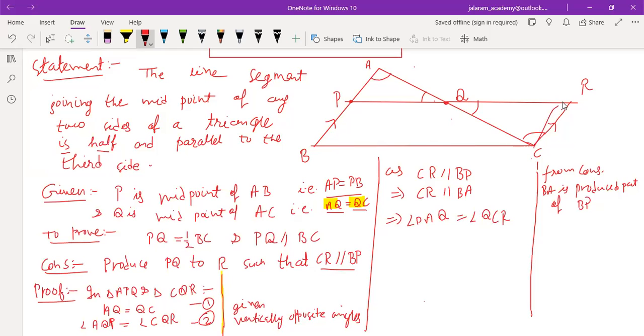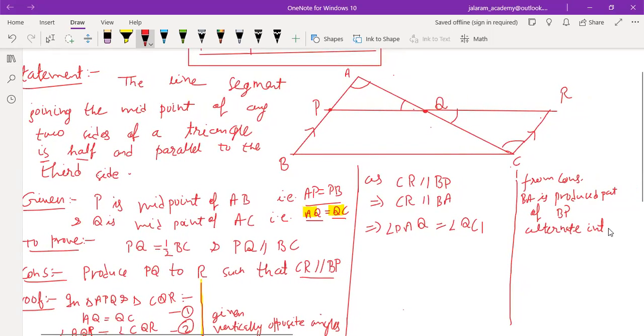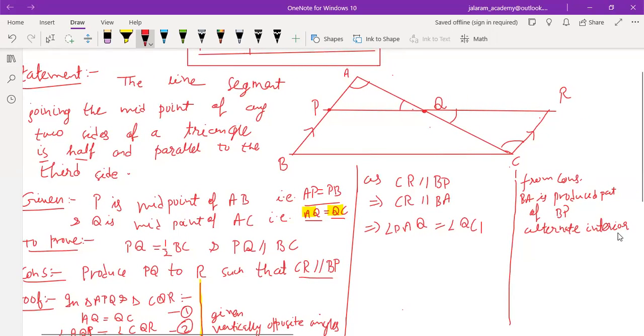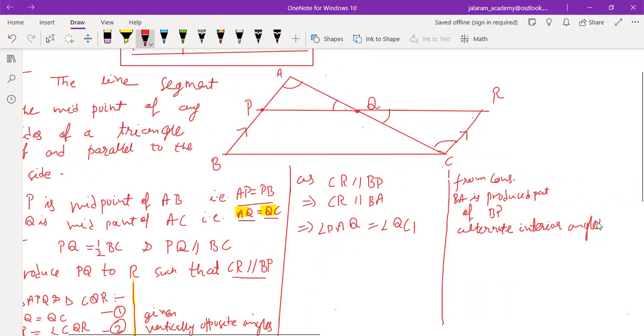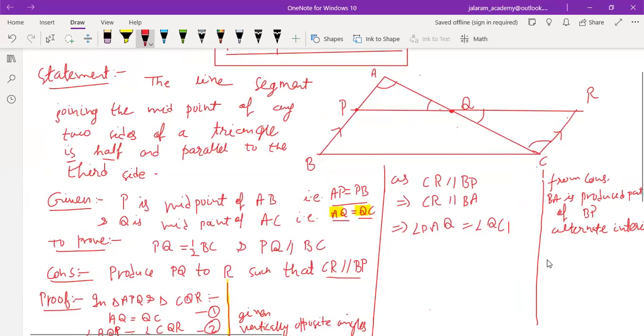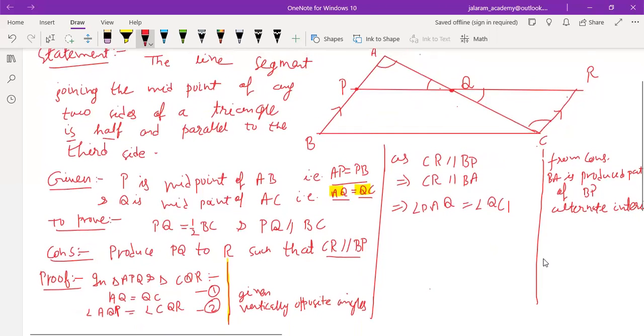If CR is parallel to BA and AC is the transversal, then these two angles are which type of angles? Are they not alternate interior angles? So this is third.